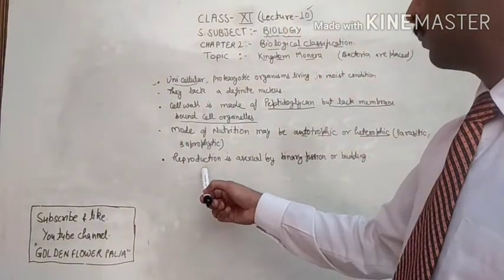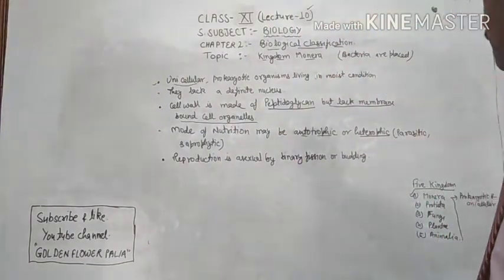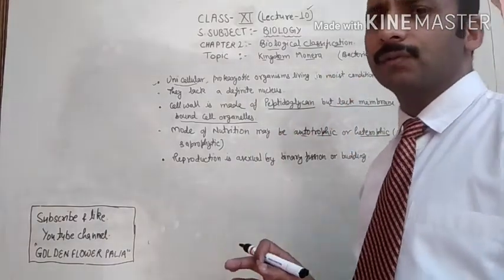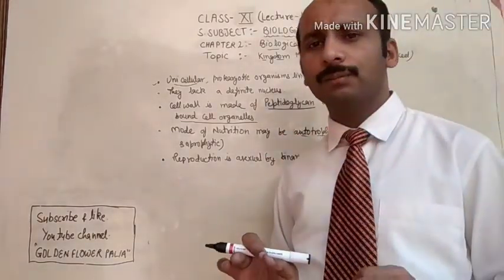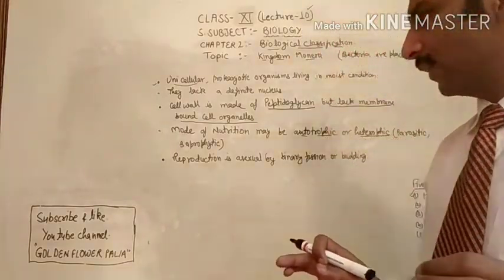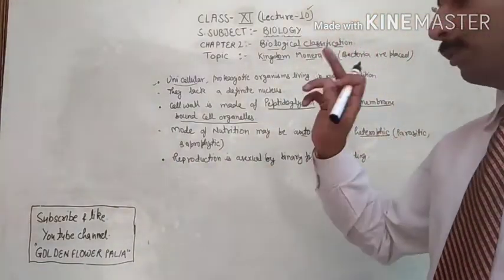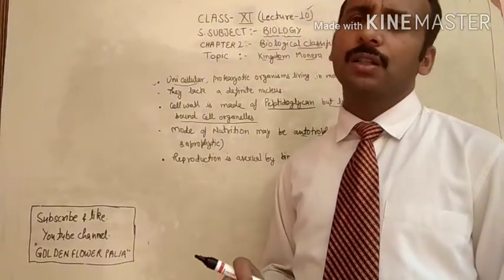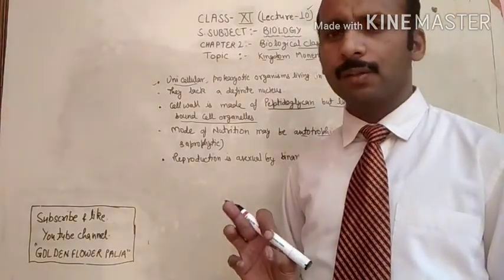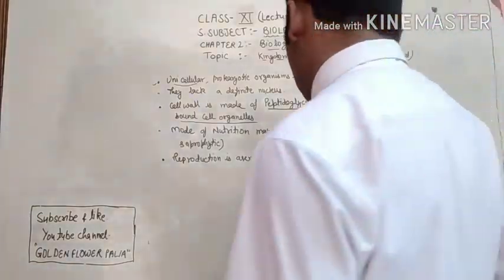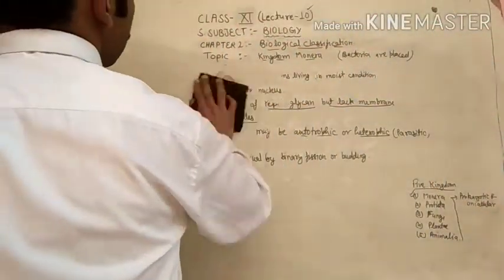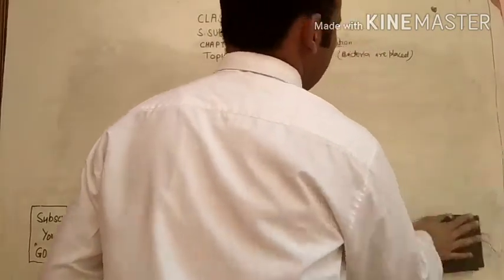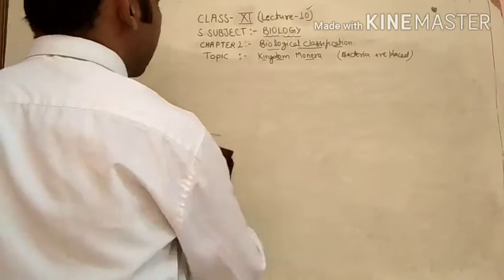Next, reproduction is asexual by binary fission or by budding, because these organisms are very simple, so the reproduction which takes place in bacteria is binary fission or budding. So my dear students, the organisms which belong to the kingdom Monera are bacteria.